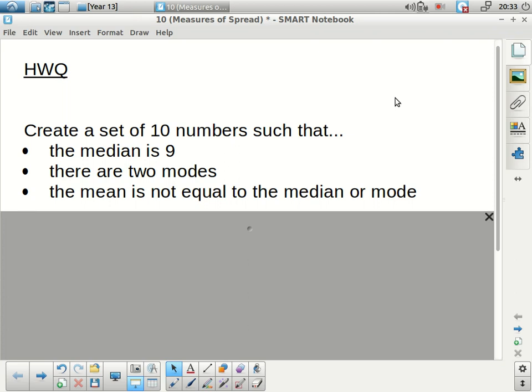And please include some notes or calculations that show this is true. Tell me what the mean is that proves that it's not equal to the median or the mode. We'll work on that for the next 3 or 5 minutes. Whoever's running this, you might want to pause the video, and when people have handed it in, I'll be ready to move on to the note.